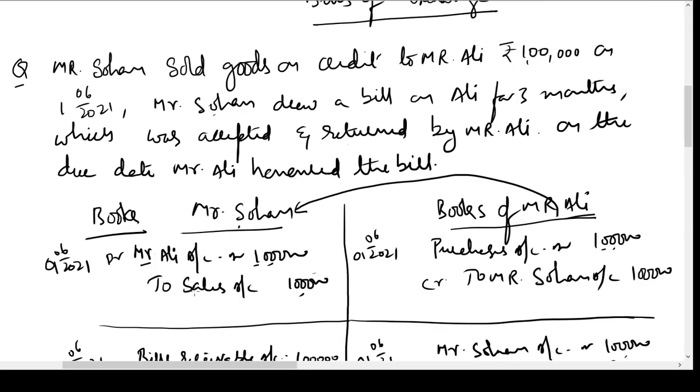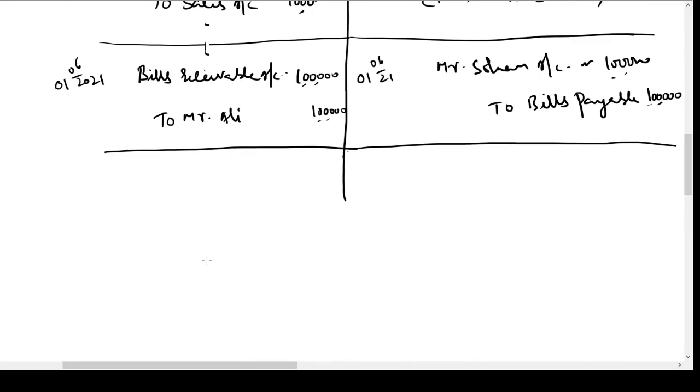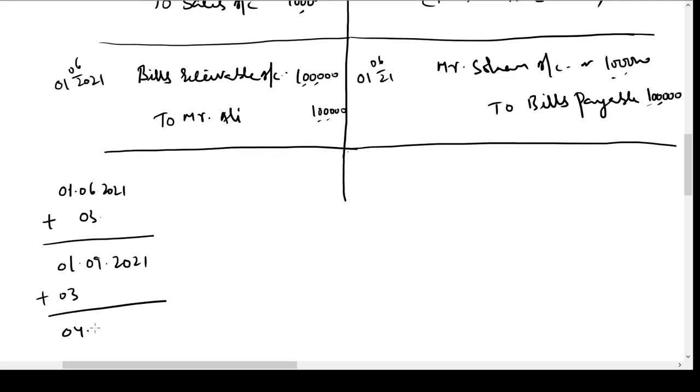Now what happens next? Let us see. On the due date, Mr. Ali honored the bill. What is the due date of the bill? The bill was drawn on 1st June 2021 for a duration of 3 months. So we will add 3 months to the month, and you will get 1st September 2021. We have to allow 3 days of grace, so we are going to get 4th September 21 as the due date. So on 4th September 21, what is going to happen?